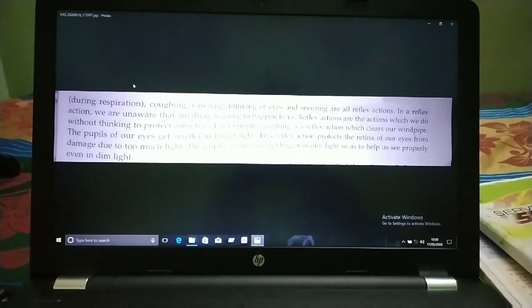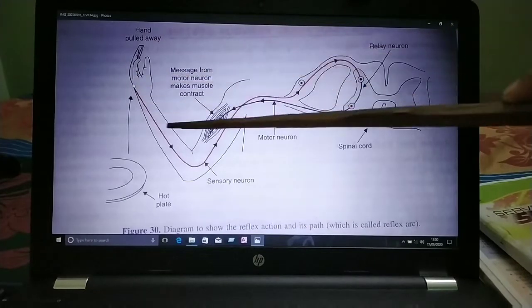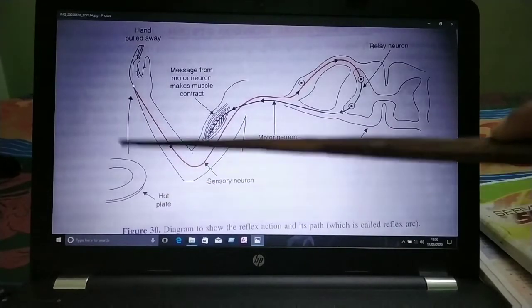So children, if you see in the diagram here, the pathway taken by the nerve impulses in the reflex action. The stimulus here is the heat of the hot plate.